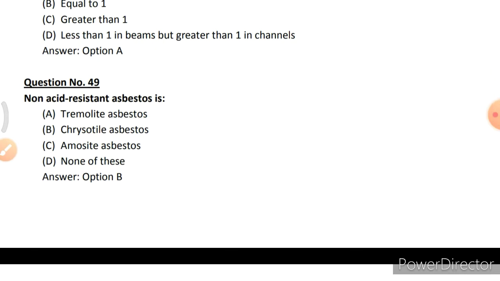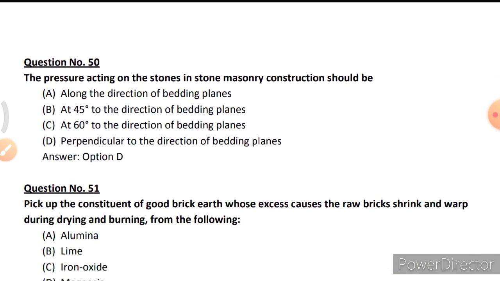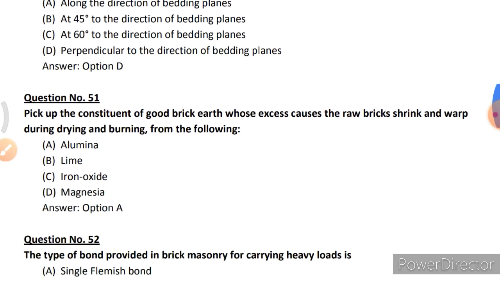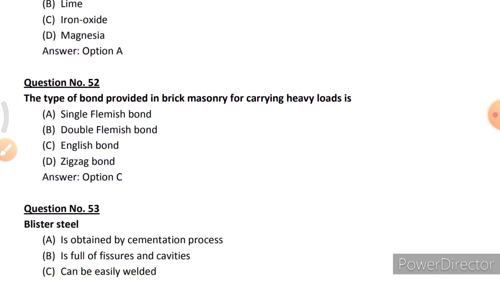Non-acid resistant asbestos is option B, chrysotile asbestos. The pressure acting on the stones in stone masonry construction should be option D, perpendicular to the direction of bedding planes. Pick up the constituent of a good brick earth whose excess causes the raw bricks to shrink and warp during drying and burning from the following. Option A, alumina.